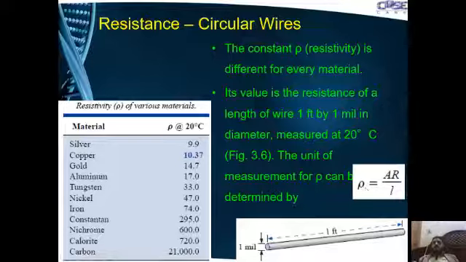Resistivity is defined as A R over L, where A is the area in circular mils, R is in ohms, and L is in feet.